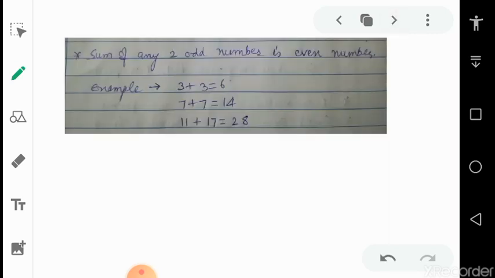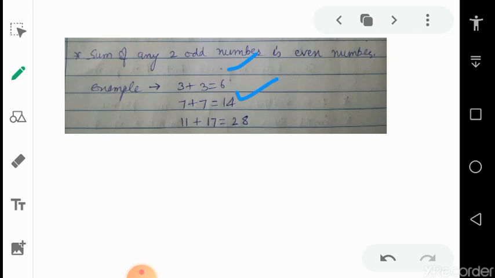These points are very important. Second, the sum of any two odd numbers is an even number again. So you can remember both points easily. If we add two even numbers, we get an even number, and if we add two odd numbers, we also get an even number. For example, 3 plus 3 equals 6, 7 plus 7 equals 14. Both 3s are odd, but the answer 6 is even. Both 7s are odd, but the answer 14 is even.